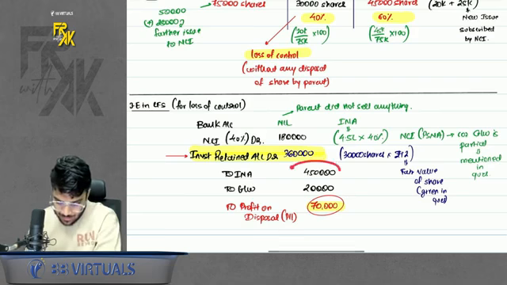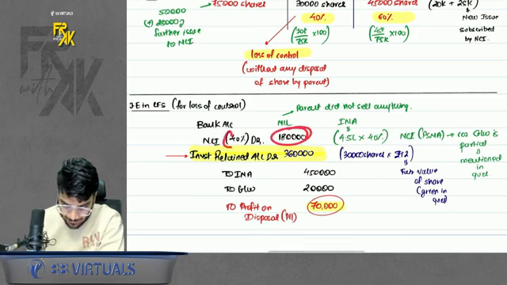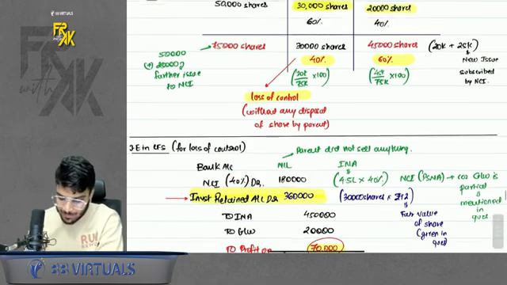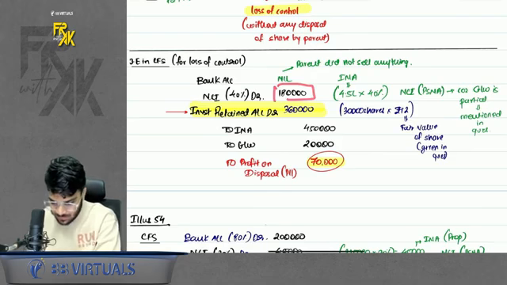So INA you will remove at 450, it was given. Goodwill you will remove at 20,000, it was given. NCI 40% will get removed because when I was the controlling party, NCI was 40%. But how much was 40% NCI? It is not given. It was missing.